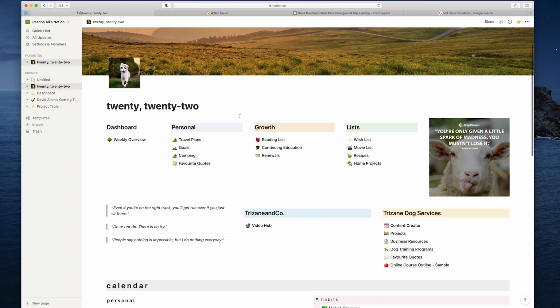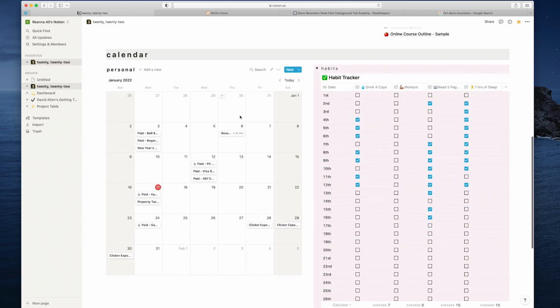Going back to the 2022 page, I'll show you down here at the bottom, I have a calendar. This calendar keeps track of all of my bills. As you can imagine, having a training calendar and a personal calendar with my own dates and sessions and training and all that stuff, bills would get lost. I would pay them late. So in order to avoid late fees, I have devoted one calendar for my bills. And here you can see I paid all my bills for this month. I feel so great about that.